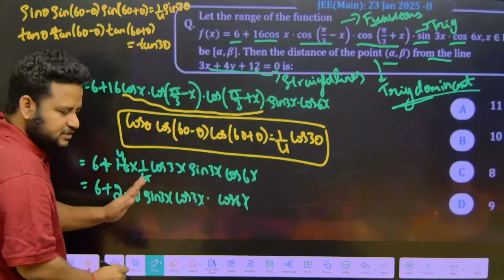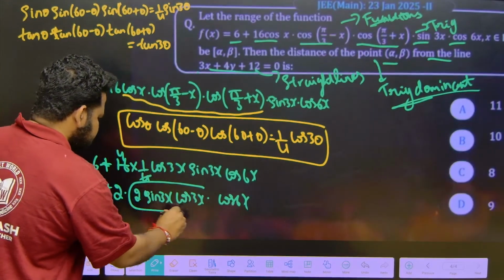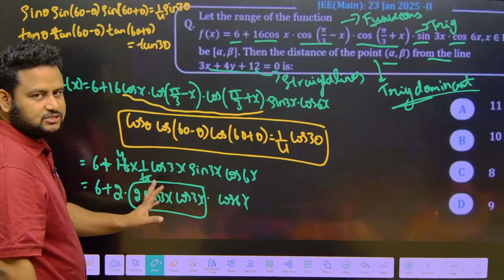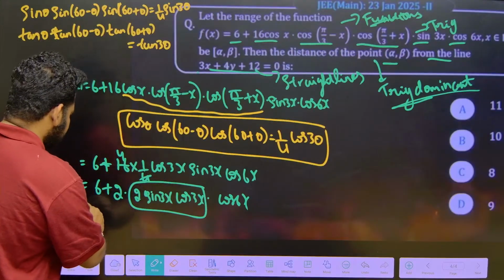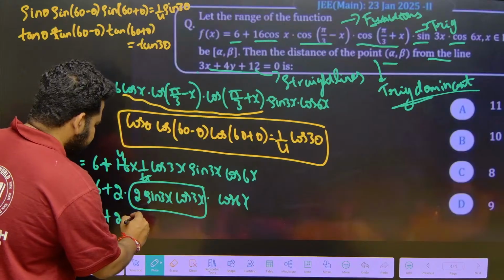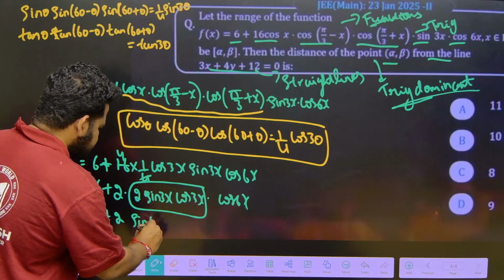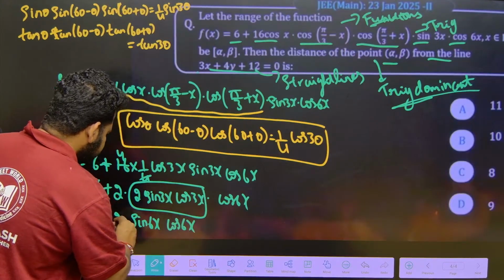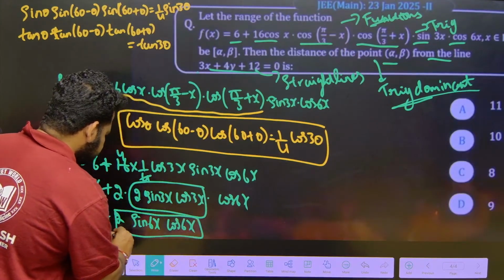Now focus on this, friends, focus only on this. This is nothing but 2 sin theta cos theta, correct? Now 2 sin theta cos theta is nothing but sin 2 theta. So this will become 6 plus 2 times sin 6x, now multiplied by cos 6x. Now focus on this, friends. This is nothing but 2 sin theta cos theta.